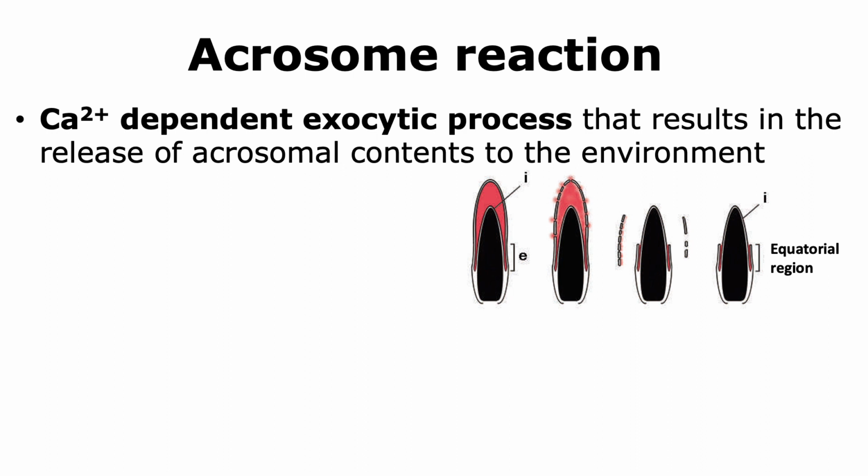Now, the principle is the same, where here we have in the blue box a sperm that is showing its acrosomal process, or the acrosomal vesicle that is shown in red. During the acrosome reaction, the acrosomal contents are released, and this is what is being shown in this figure. Once all the contents are released, the sperm's plasma membrane is exposed. However, there is a portion of the acrosomal membrane that is still present, and that region is called the equatorial region, which is where the acrosomal membrane is covering the sperm cell membrane.